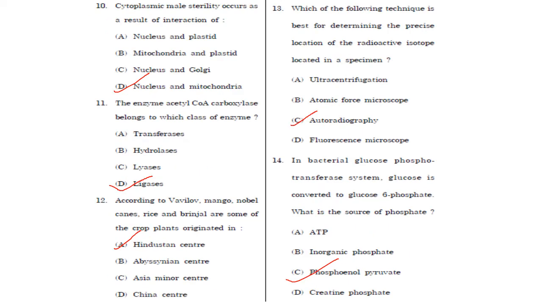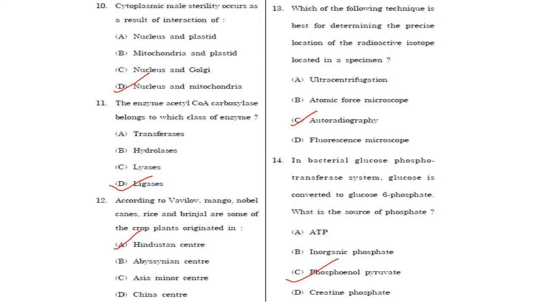The next one, cytoplasmic male sterility occurs as a result of interaction of. Cytoplasmic male sterility is total or partial male sterility in plants as a result of specific nuclear and mitochondrial interaction. So answer is option D, that is nucleus and mitochondria. Then next one, the enzyme acetyl-CoA carboxylase belongs to which class of enzyme? It belongs to the ligases. Answer is option D.